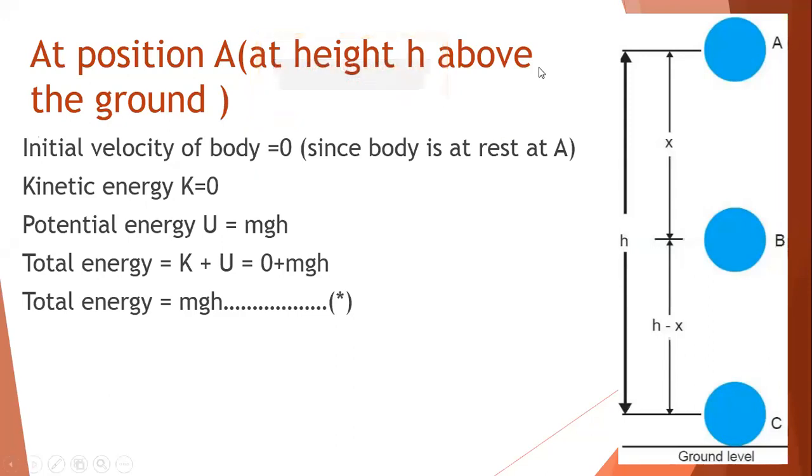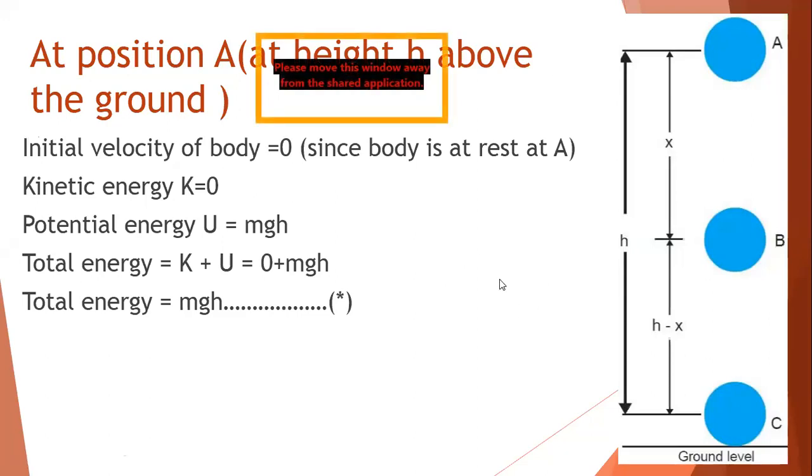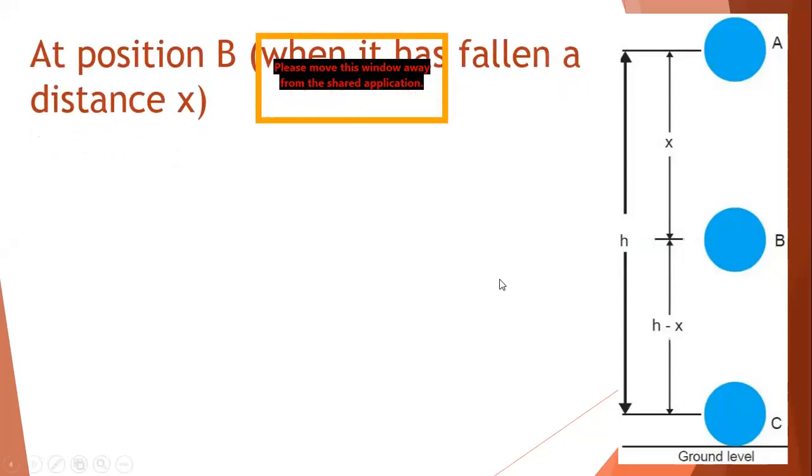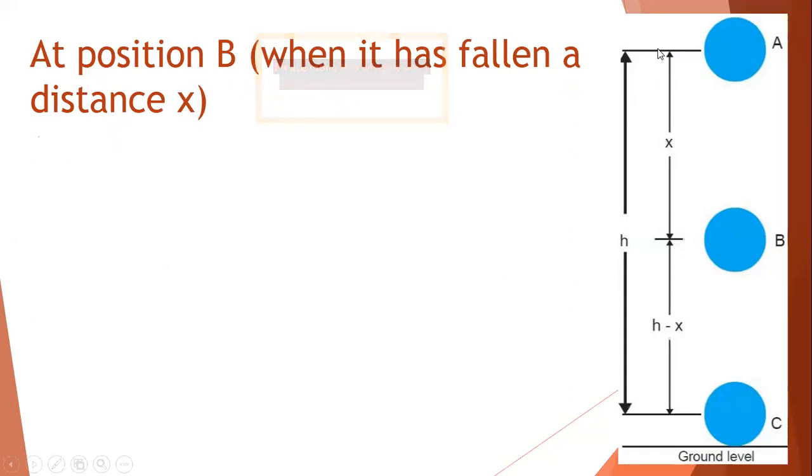Now we will look at the second case, that is, at position B. At position B, it has fallen a distance x. So from A, the object has started falling, falling, falling, and it reaches point B. How much has it fallen? It has fallen the distance x. You can see in the diagram as well that it has fallen the distance x.